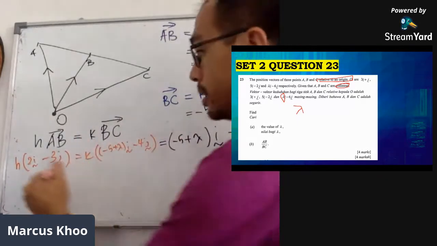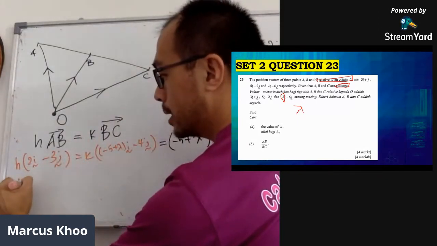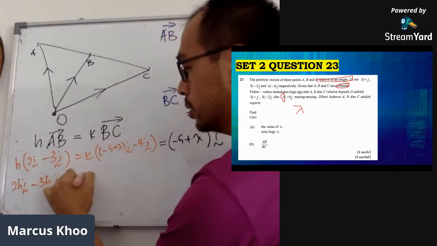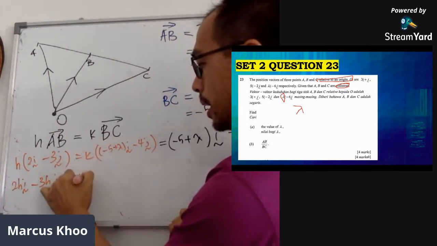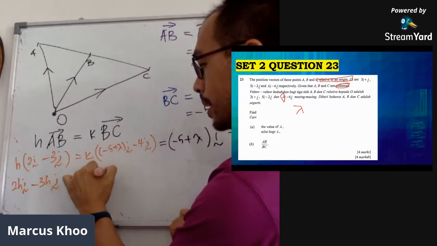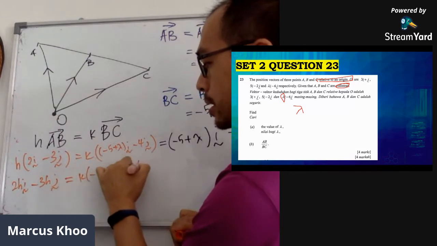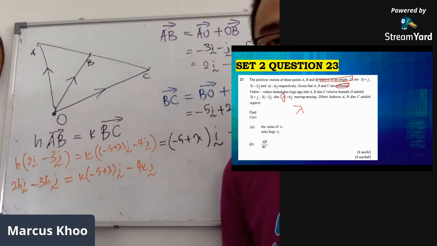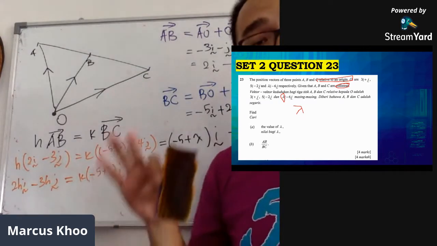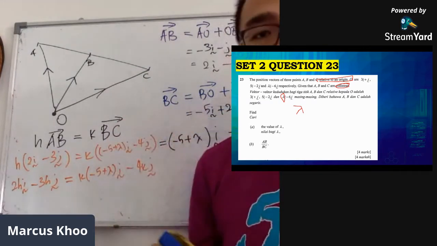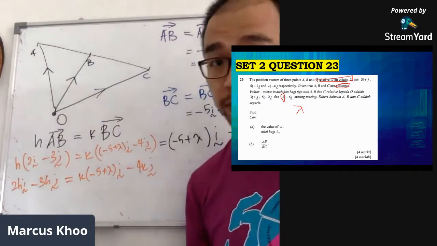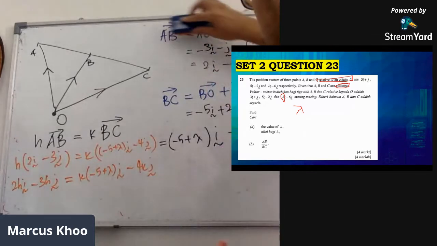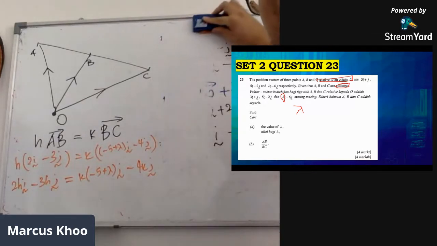So this will be 2hi minus 3hj equals to, I'm going to leave this as it is, k multiplied by negative 5 plus lambda i minus 4kj. At this point, you must be confused. Don't worry, once we answer this question, both questions will be answered simultaneously. That's why it's a 4-mark question. It's 3-1 actually. Now, let me continue from here.